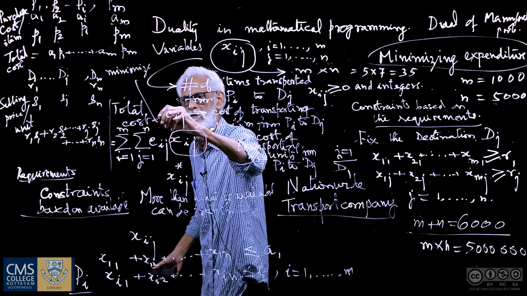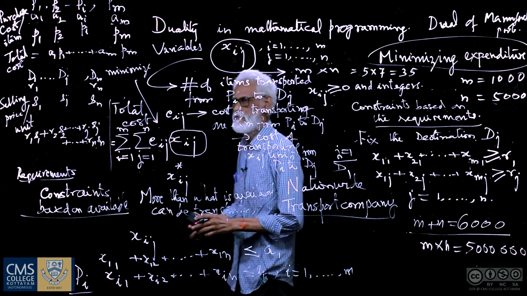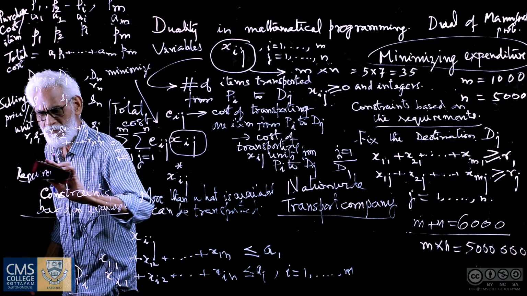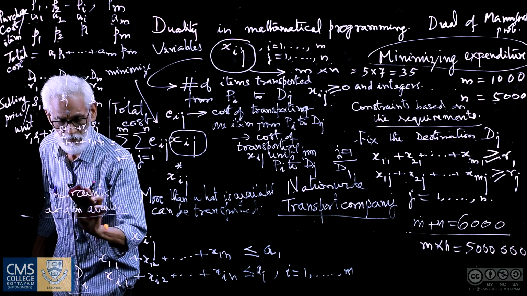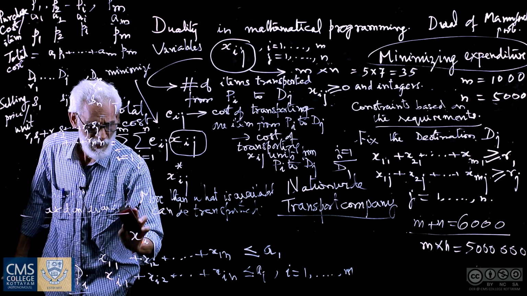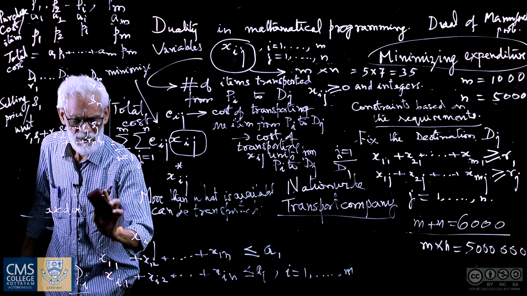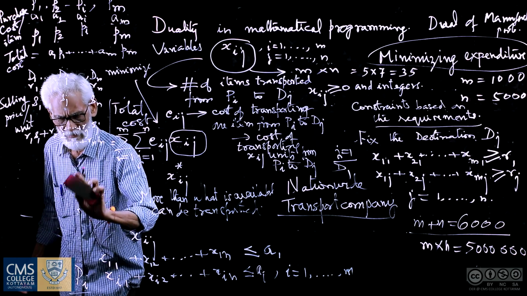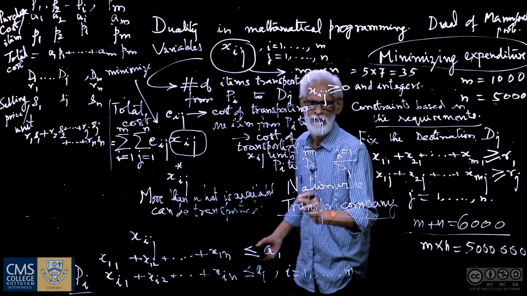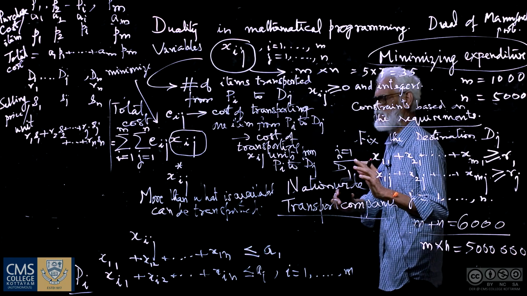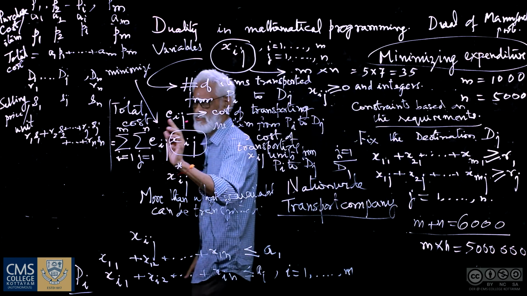Minimize this sum, subject to the constraints that I have written. Now, how to convince? Will the manufacturer oblige to the contract? Well, he will accept that contract provided the nationwide transport company manager can convince him of a certain thing. That is going to be the crux of all these things.